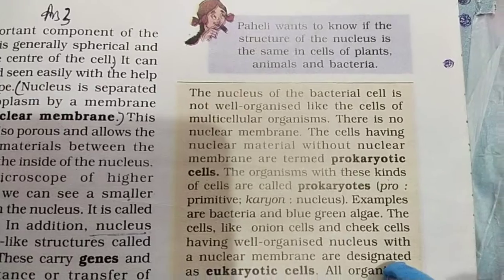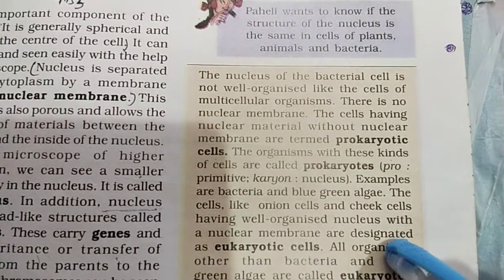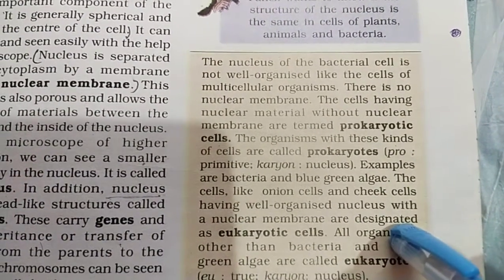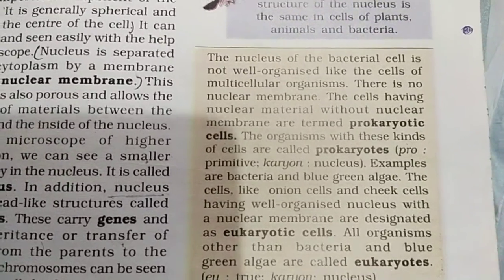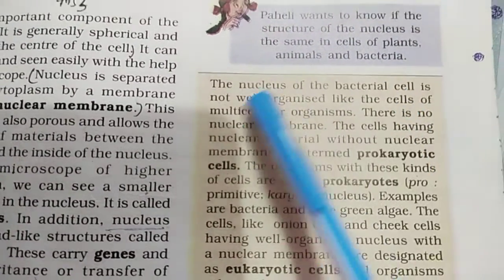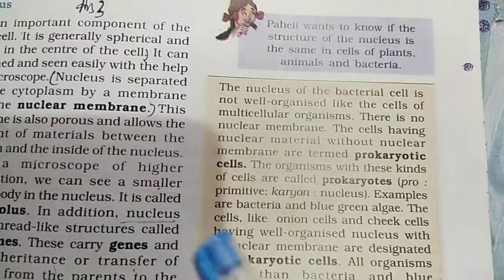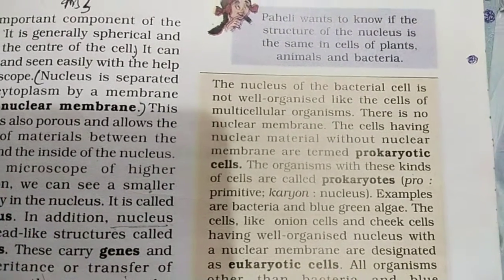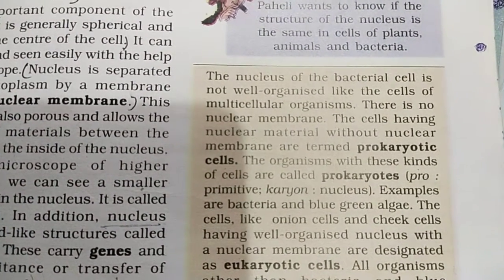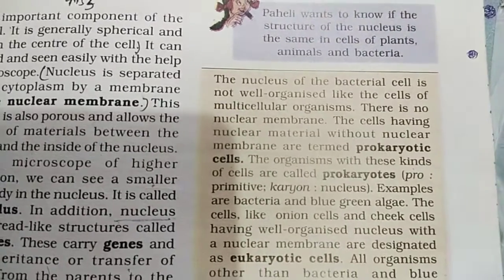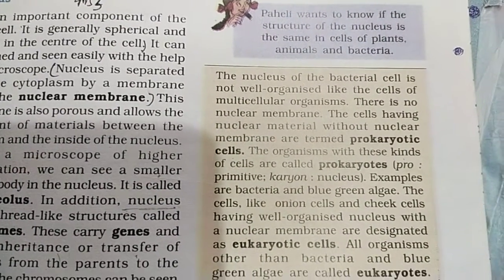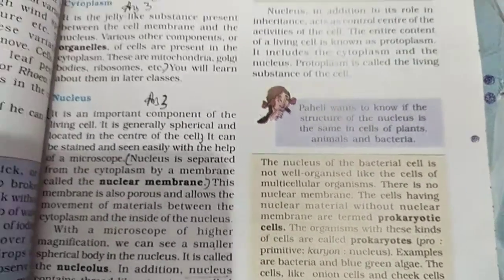Nucleus has some important parts like the outer membrane, that is nuclear membrane, the liquid of the nucleus, that is nucleoplasm, and the nucleolus. These are the three parts of the nucleus.